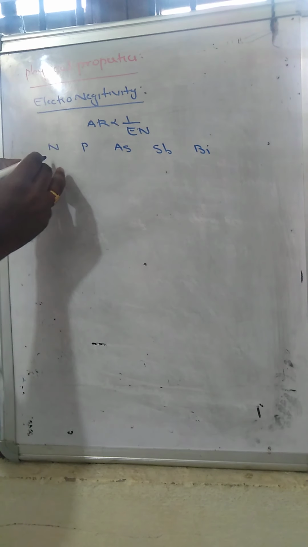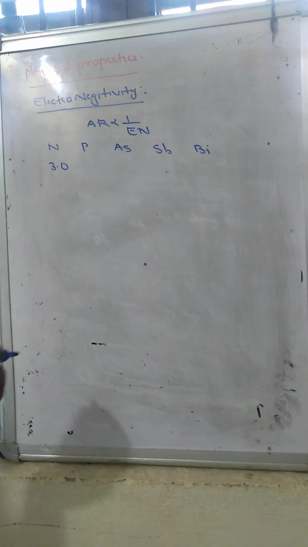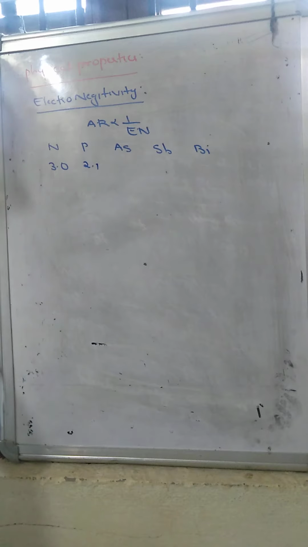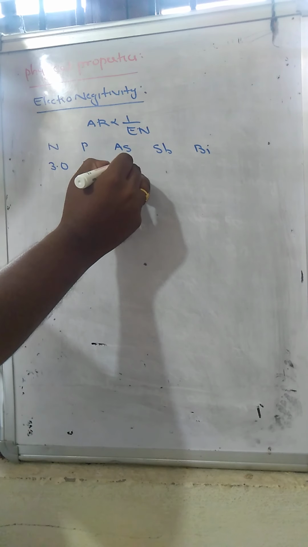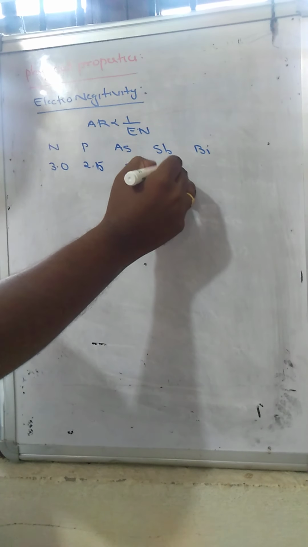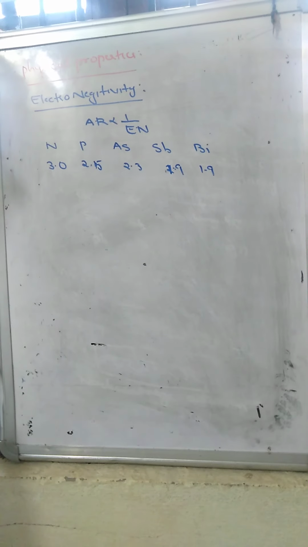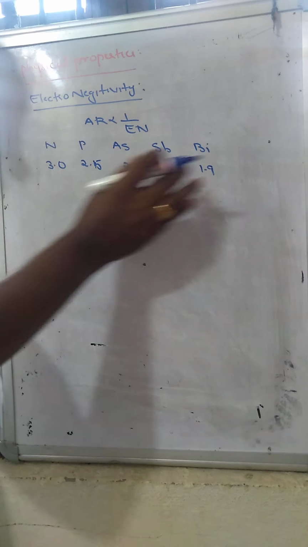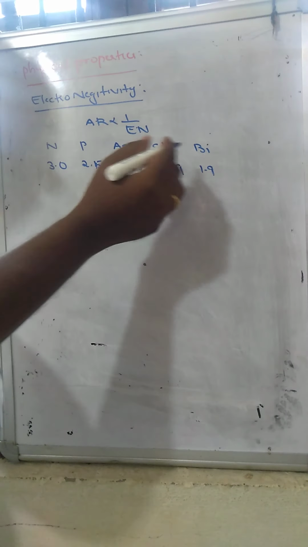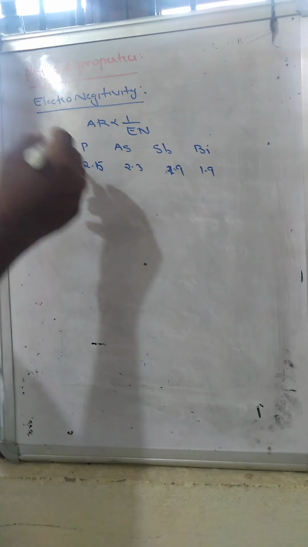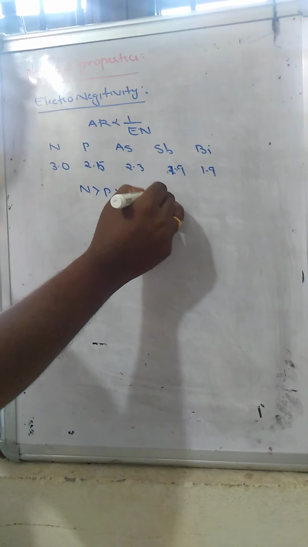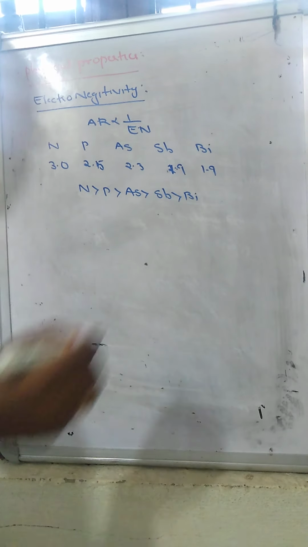Now nitrogen's electronegativity value is 3, whereas phosphorus is 2.5. Then it becomes 2.3 and 1.9 and 1.9. Here, generally the electronegativity value from top to bottom decreases. So the order of electronegativity is nitrogen, phosphorus, arsenic, antimony and bismuth.